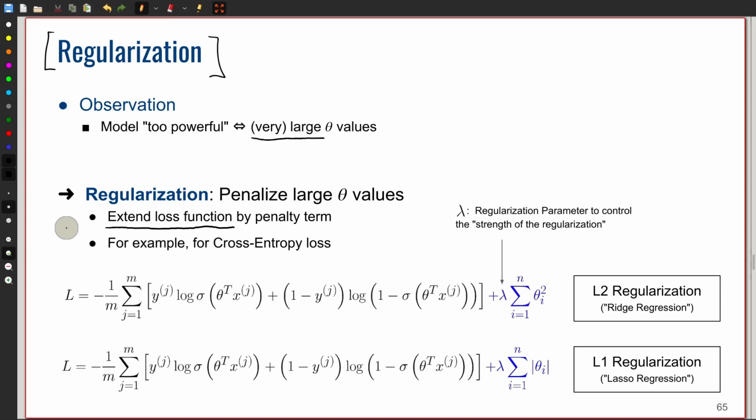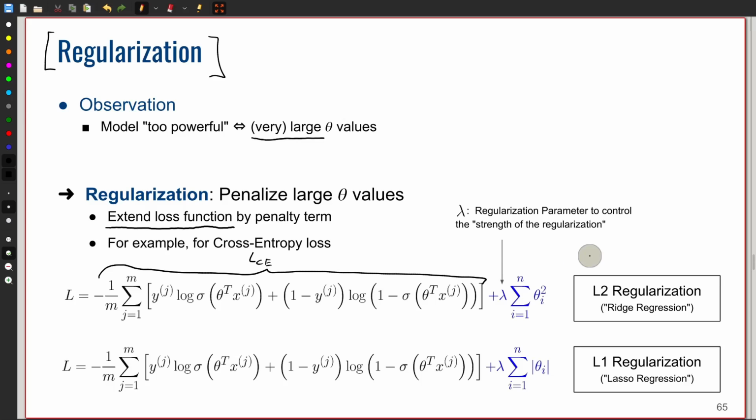And here is regularization applied to the cross entropy loss. If you recall, this was our basic cross entropy loss that we've seen before. And the only extension we make here is to add another term. Here we show two examples, called L2 regularization and L1 regularization, that have different pros and cons, but we skip these details.